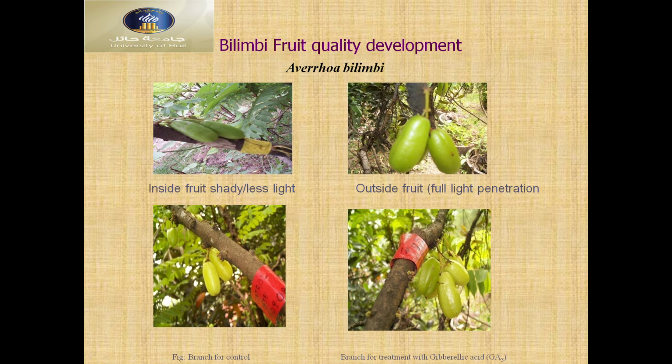So you can see the blended portion inside is light shady. There is no light penetration here. Outside fruit has more light penetration, and this is the control, also for bigger size. Then the control.